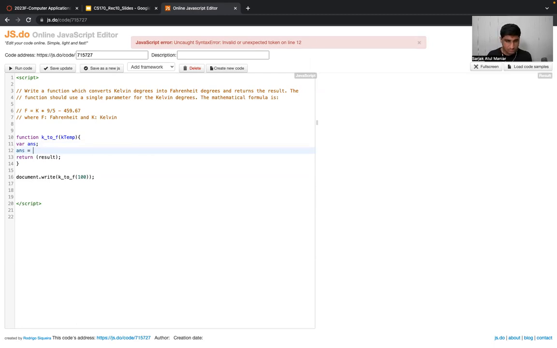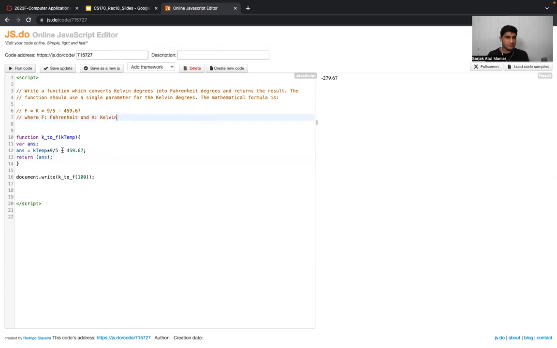It's showing me this answer equal to k temp times 9 by 5 minus 459.67. Awesome. Result is not defined. I want to just return answer. Okay, I don't know, while copying stuff from here, what was the error? But it's the same thing which is there. So I'm returning the answer over here, and notice that we are getting the output from here. Let's just cross check the value.